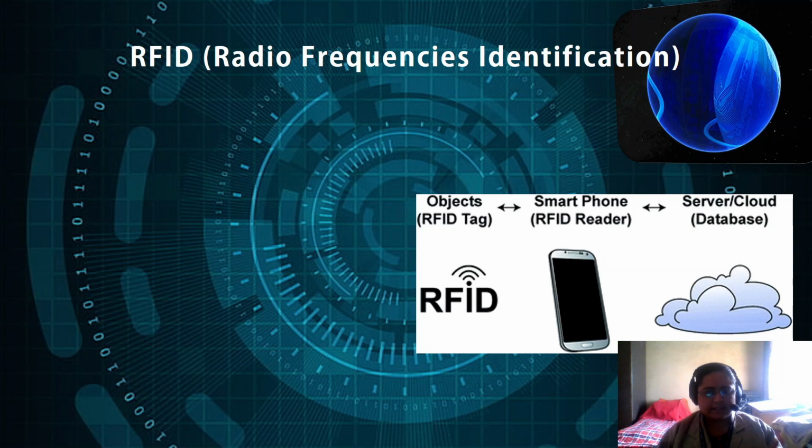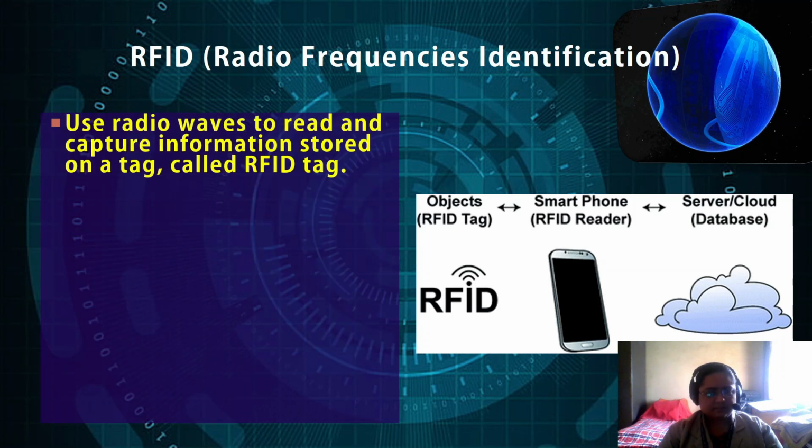Normally they ask, is your animal tagged or not, is your animal chipped or not, and it can be easily detected using a smartphone or a special dedicated device, and the data could be sent to the cloud, saved in a database, or sent to somebody for extra identification, or the person who has lost the pet would get information flashing on a social networking site. It uses radio waves to read and capture information stored on a tag called an RFID tag.